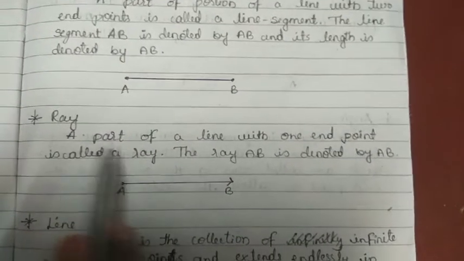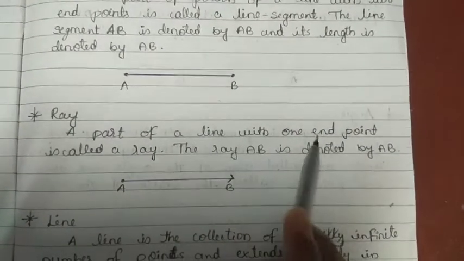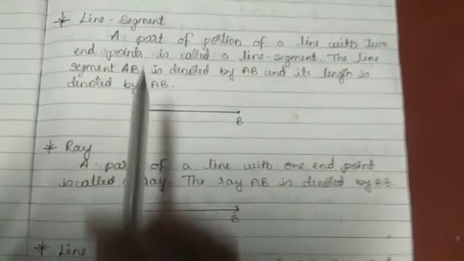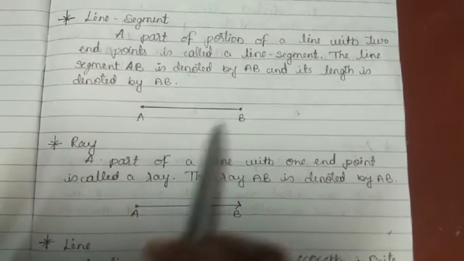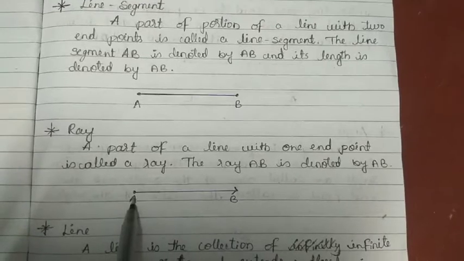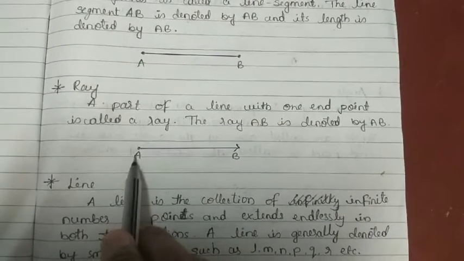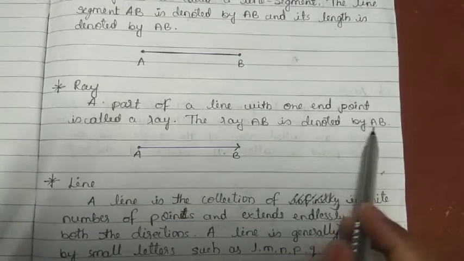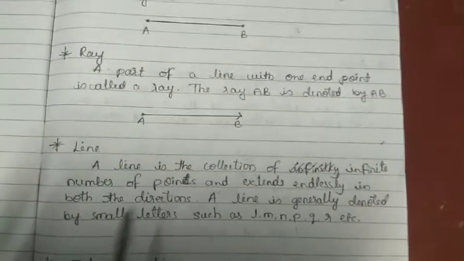Next one is ray. A part of a line with one end point is called a ray. Line segment means it has two end points. Ray means it has one end point. So here A is the one end point. The ray AB is denoted by AB only, understood.